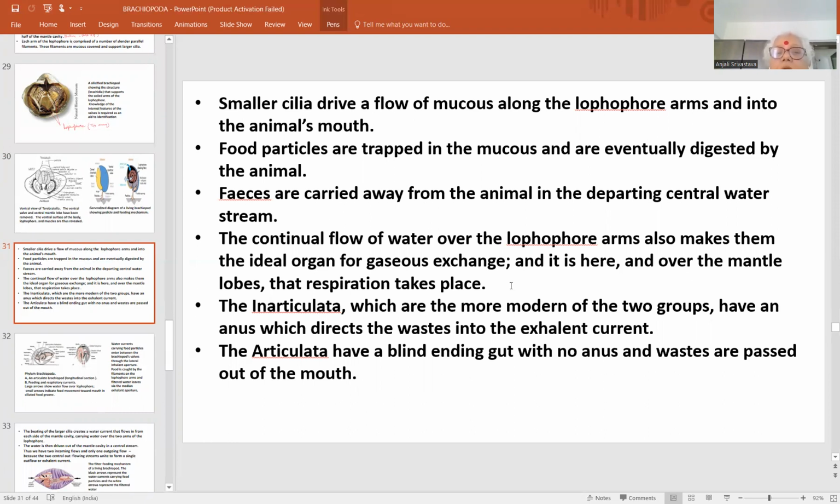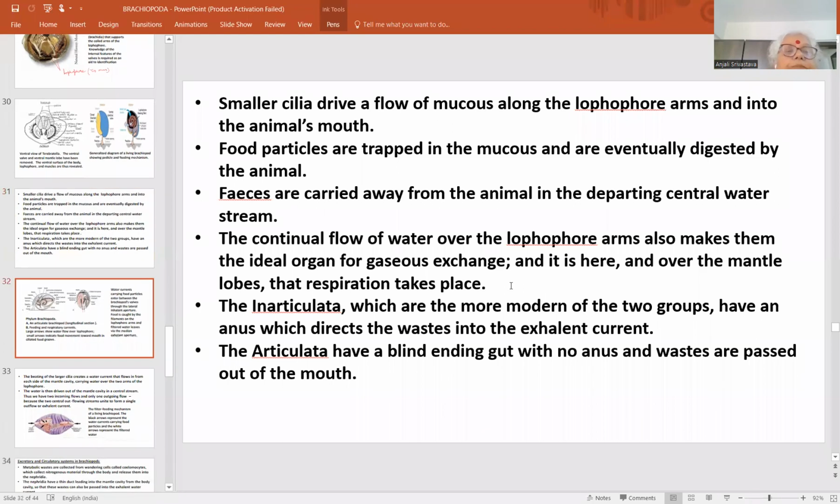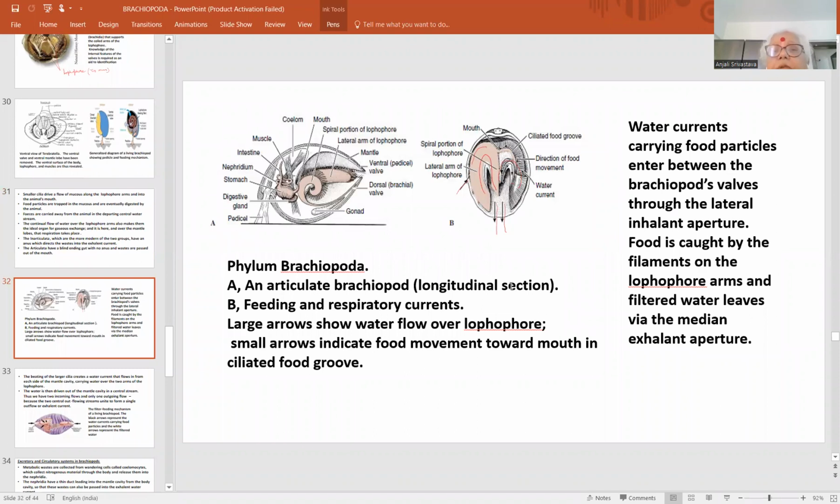The Inarticulata, which are more modern of the two groups, have an anus which directs the waste into the exhalant current. Sorry, so this anus may or may not be present. In Inarticulata, it is present, through which the undigested food particle is thrown into the outgoing current. In Articulata, a blind ending gut is there, no anus, and wastes are passed out of the mouth only. So this is the feeding, food and digesting mechanism.